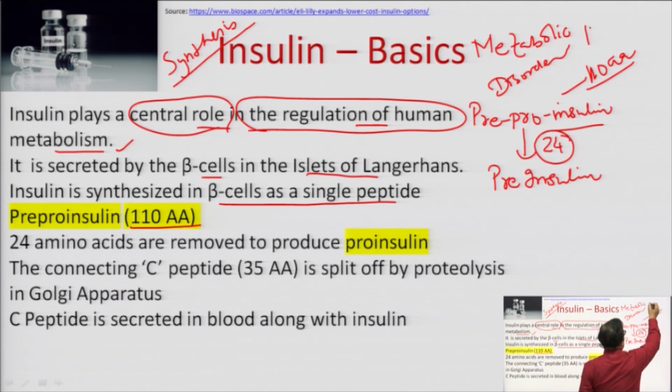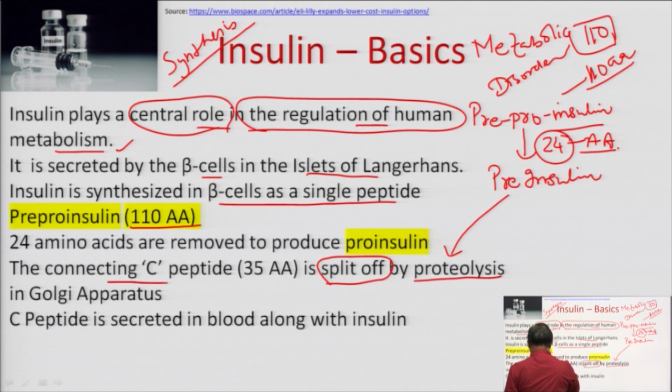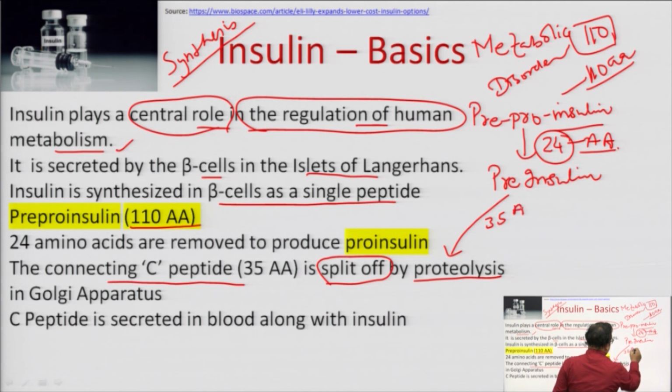So, originally there were 110 amino acids. Now, 24 amino acids are removed and pre-proinsulin is converted into the proinsulin. Furthermore, this proinsulin undergoes proteolysis, by splitting off the connecting C peptide, and during this proteolysis 35 amino acids are again removed.